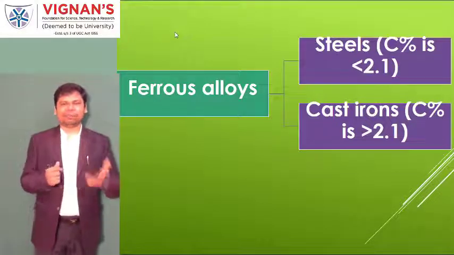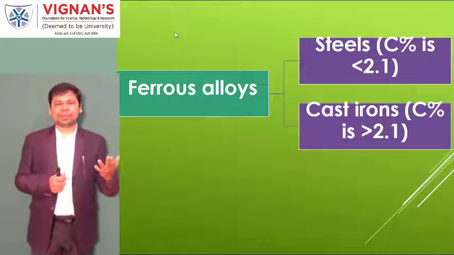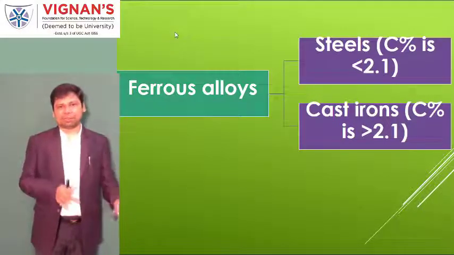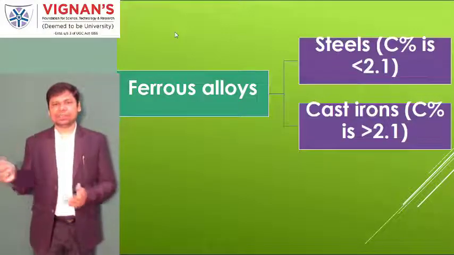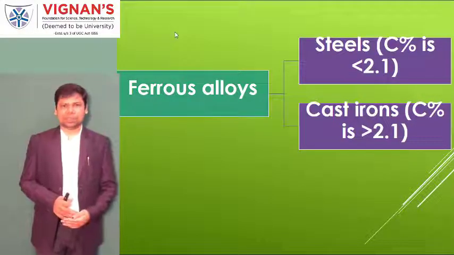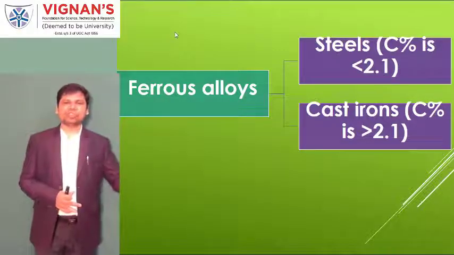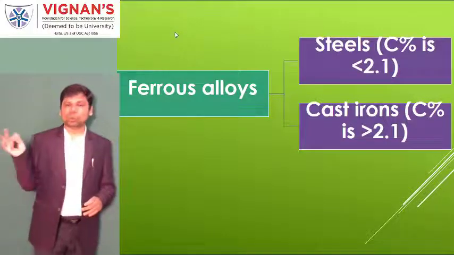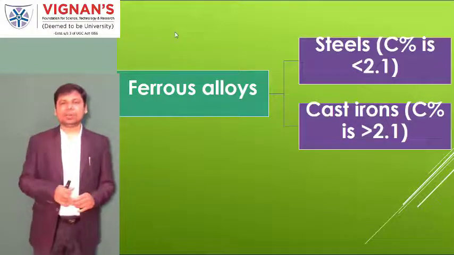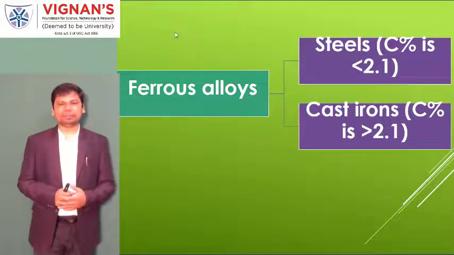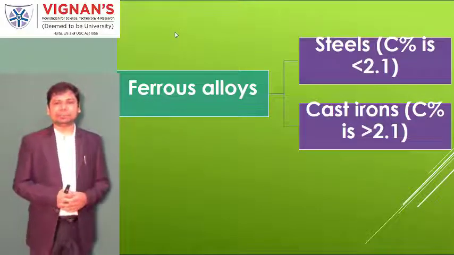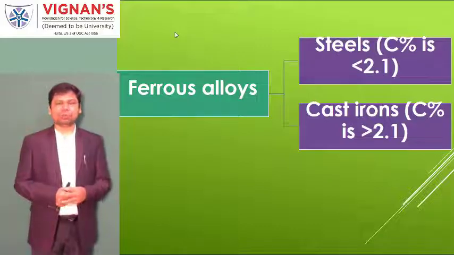If you say one word, what is meant by ferrous material? When iron is alone, we call it a ferrous material. Iron is a soft one, steel is a strong one. What is the major difference? The carbon percentage. In pure iron, the carbon is 0 percent. But when carbon of 2.1 percent is mixed with iron, that is called steel, which is very hard and much stronger than iron. That steel we are using in all fields of engineering. How much carbon? Only up to 2.1.